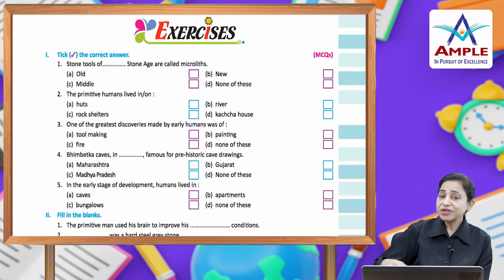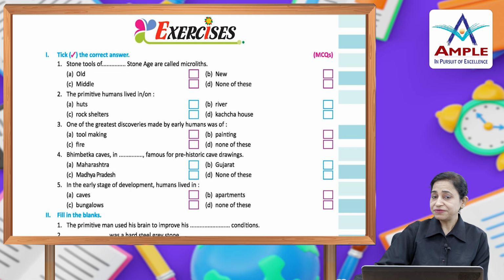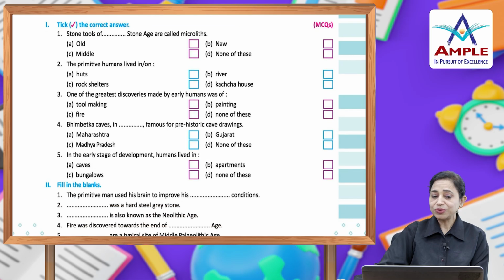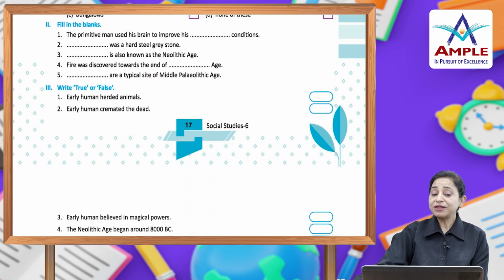Now we have some exercises to do as usual. After every chapter we have this. In the first one you have to take the correct answer. Some options are given, choose the right one. In the second one you have to fill in the blanks. The blanks you have to fill with the help of your chapter. Statements are taken from your chapter only.